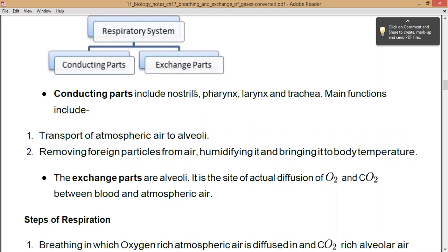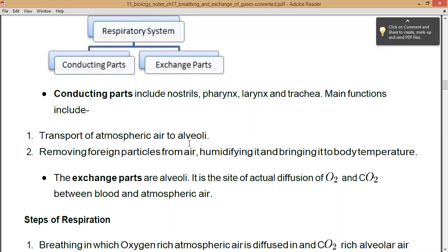These organs come under the conducting parts because they conduct the air, or allow the air to pass and reach till the lungs, right? And the main functions of these conducting parts are what? The first main function is the transport of atmospheric air to the alveoli.